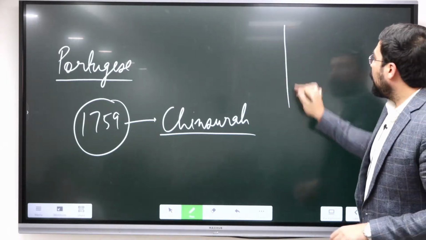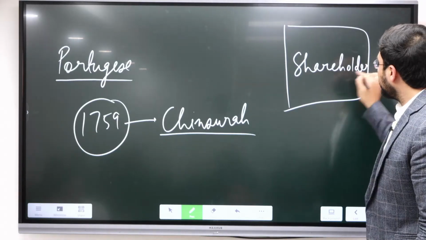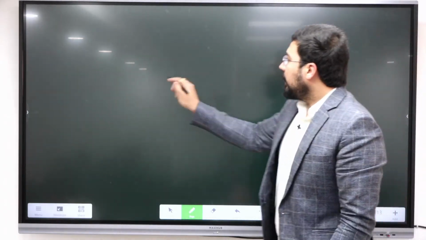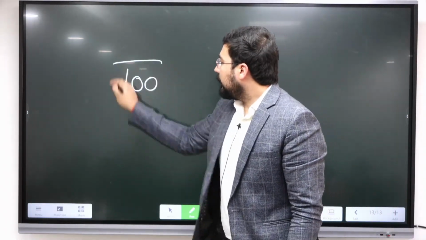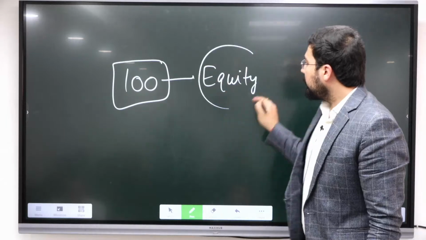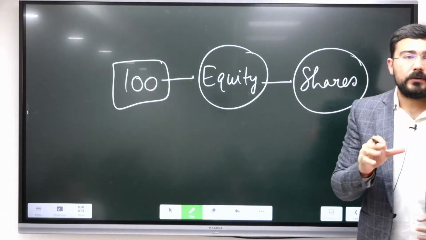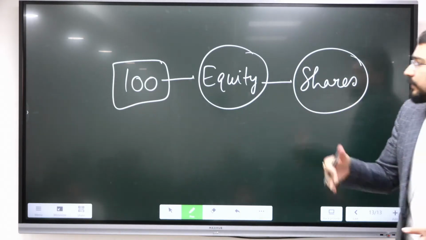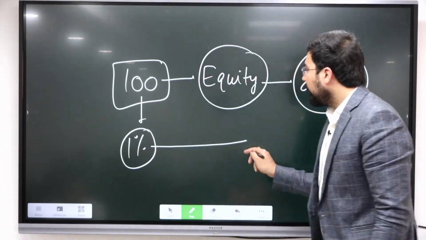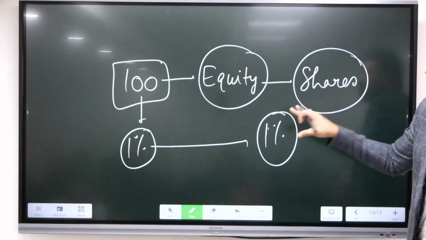So Rishi, shareholder. What is the meaning of a shareholder? क्या होता है shareholder? That if we make a company, it has 100% equity. This equity is divided into various shares, okay, and those who are the owners of these shares become the shareholders. So suppose somebody has 1% equity of a company, so they will become a shareholder of around 1%. So they have a 1% stake.